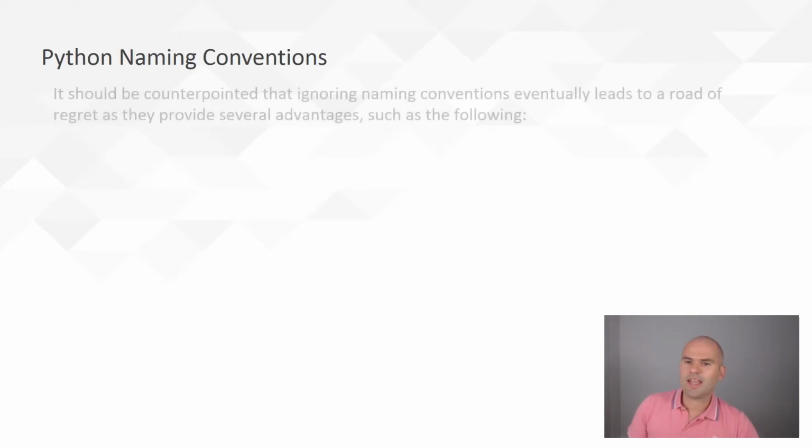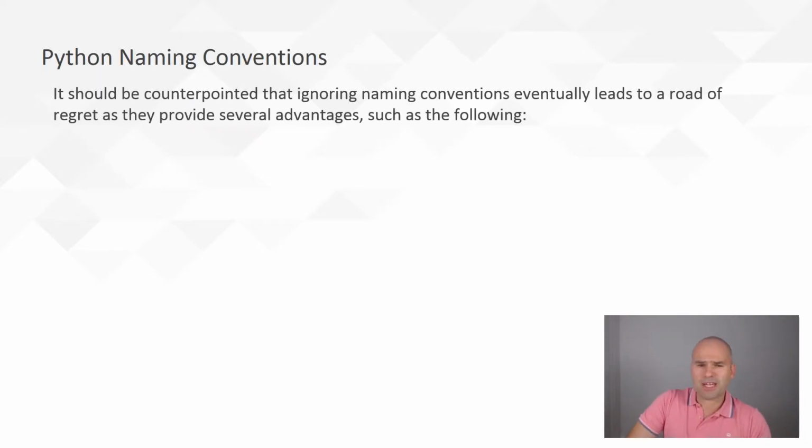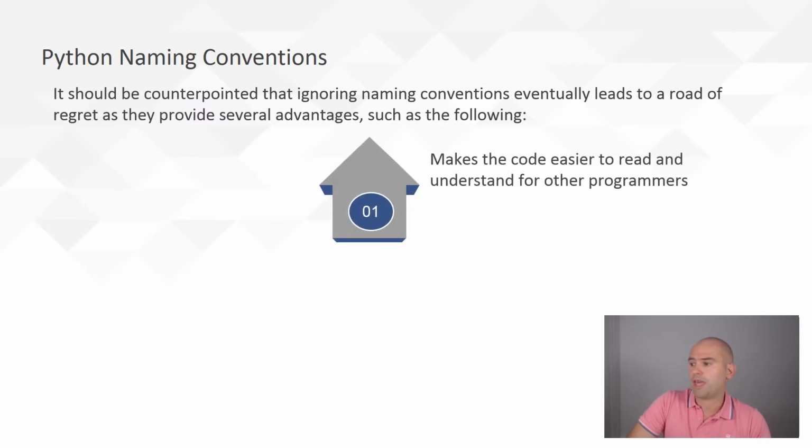So next we have Python naming conventions, and I'm going to cover why they're important before what the key ones are. Python naming conventions are important because if you follow them, you make program logic easier to understand. So if you select descriptive names for your functions or variables, the user, the reader, even you yourself are going to make more sense of it. For example, a function name like calculate area in centimeters squared, that function name basically tells you what the function does. You don't need to write a docstring or a comment.